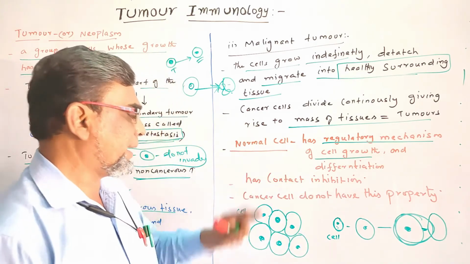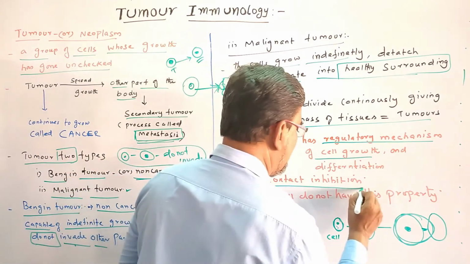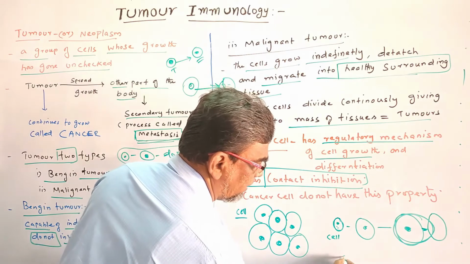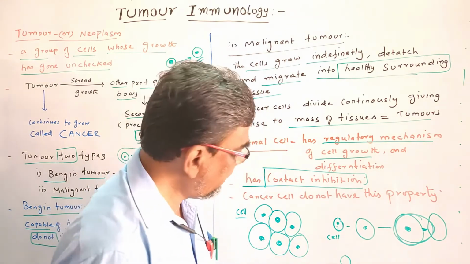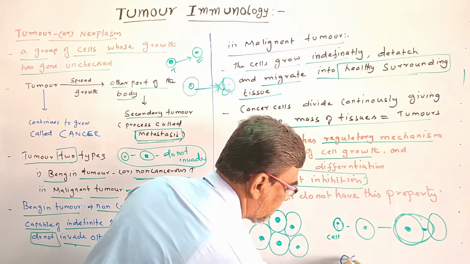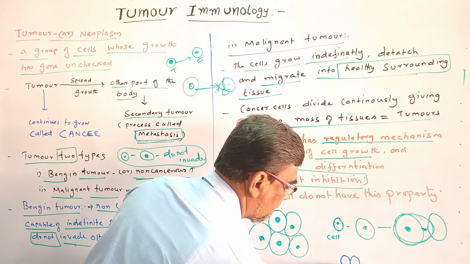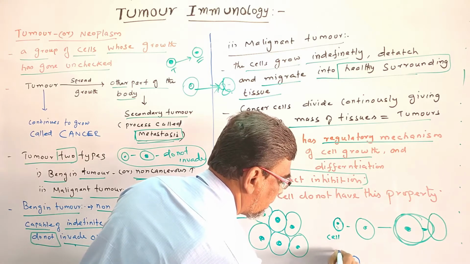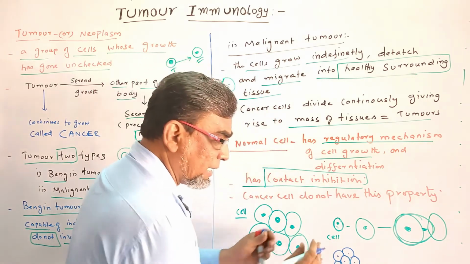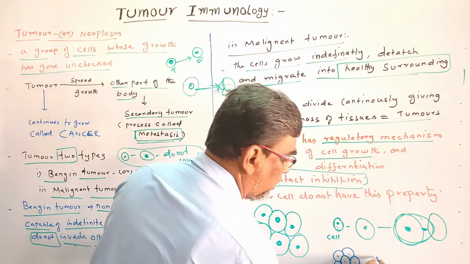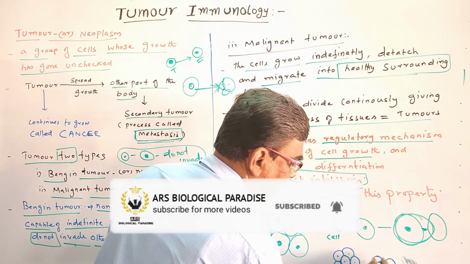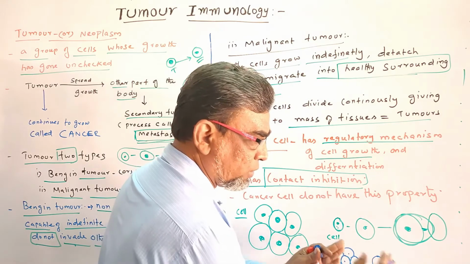Now this condition is called what? Cancer cells. So there is also contact inhibition. For example, just imagine this is a normal cell. Okay, normal cells have contact inhibition. When it grows, immediately the next cell is there. So it has contact inhibition, and it will stop the growth. The neighbor cell is there, so it has to stop.